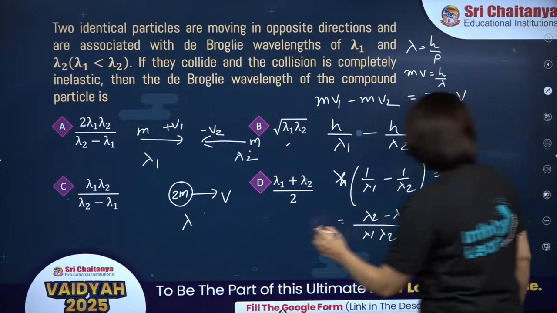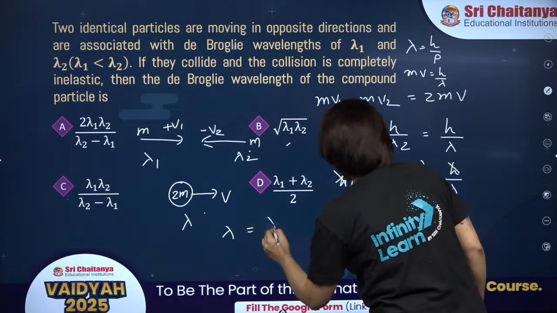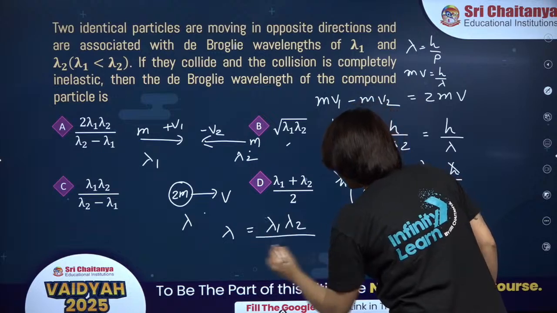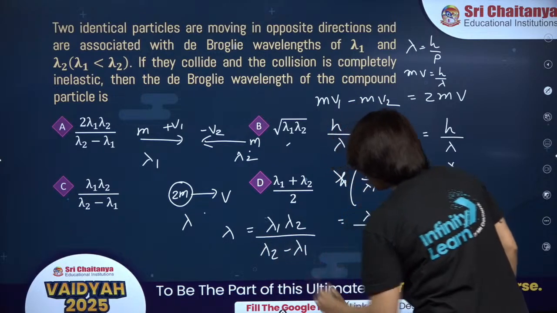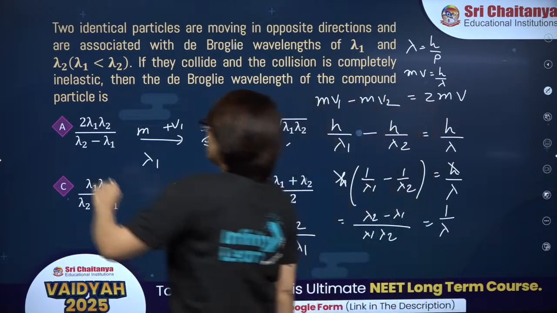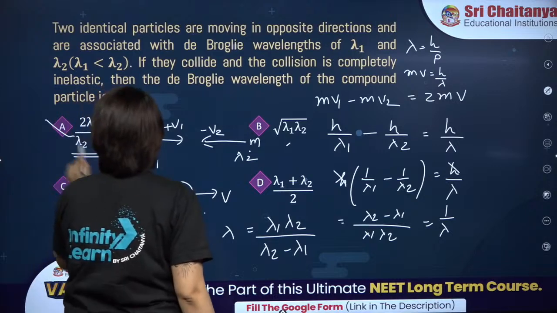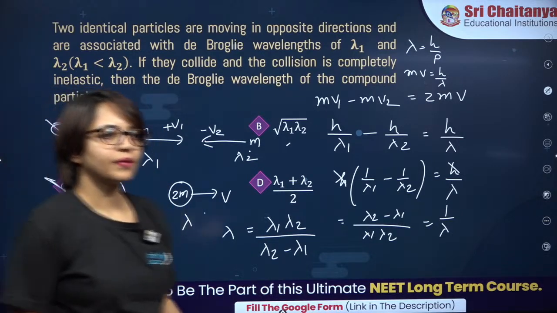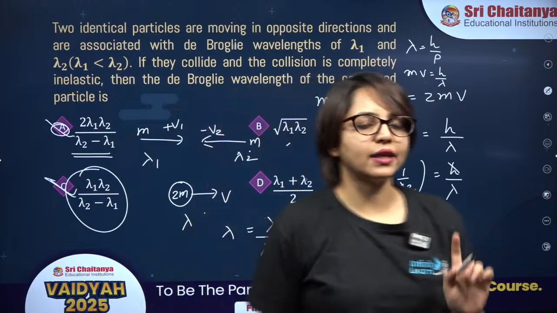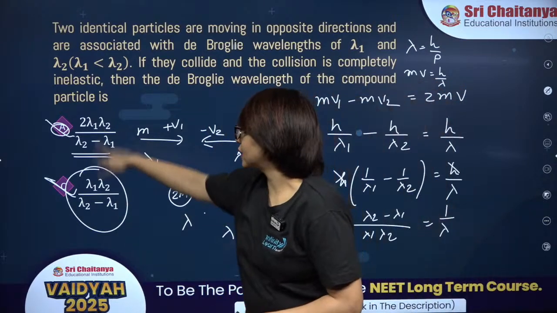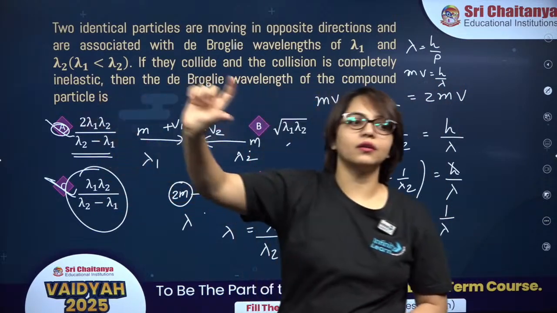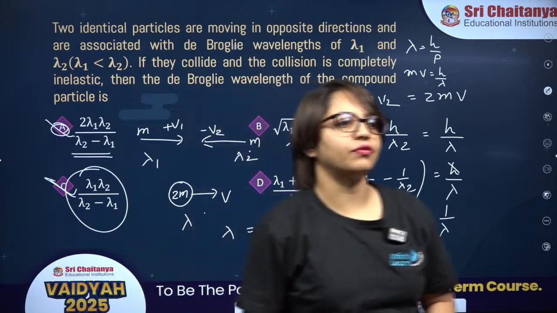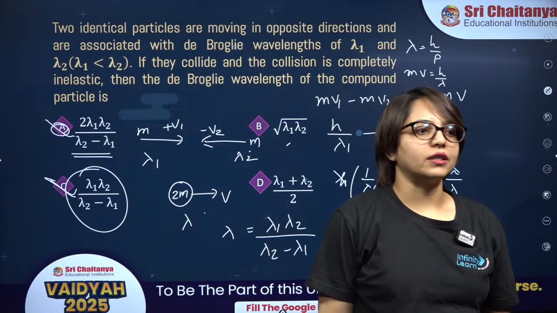So when you invert this expression, lambda will be lambda 1 lambda 2 divided by lambda 2 minus lambda 1. So the correct answer is option C. A and C look the same, but there is a difference in the numerator. So please look at the questions and options carefully.